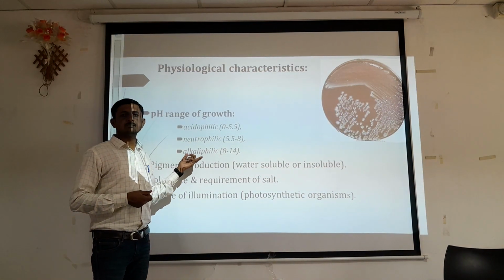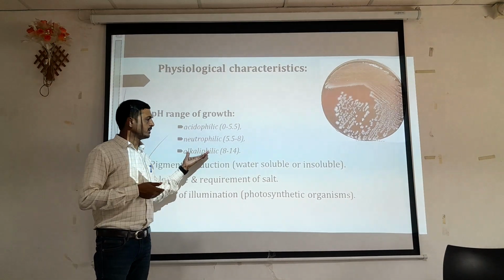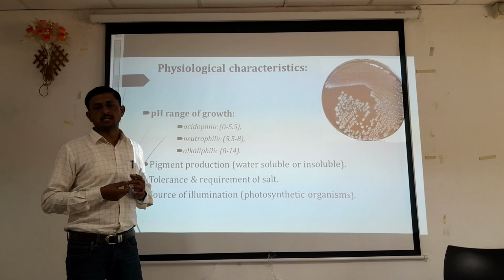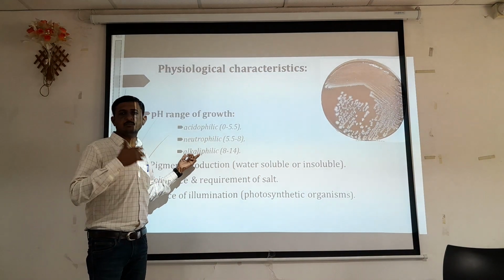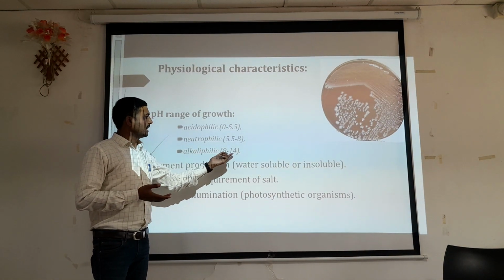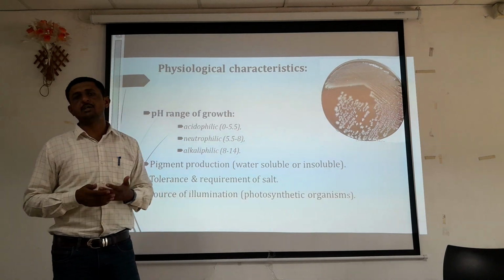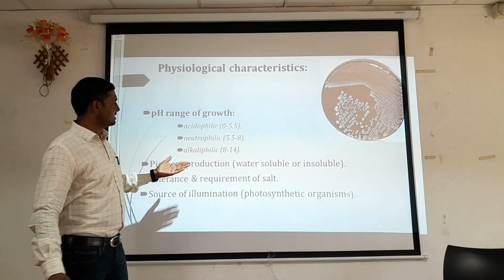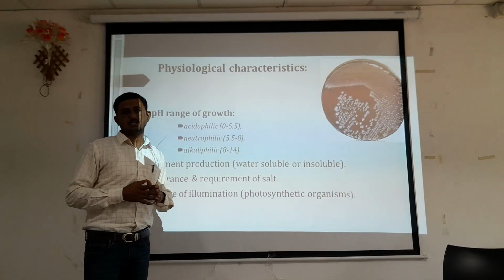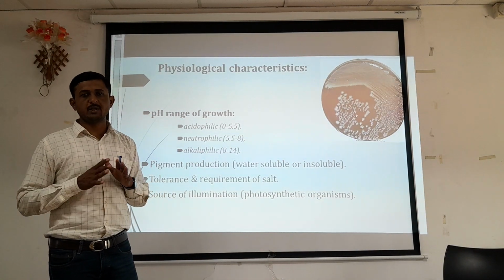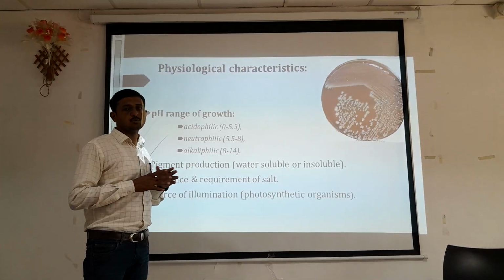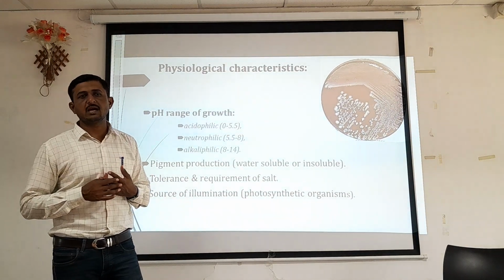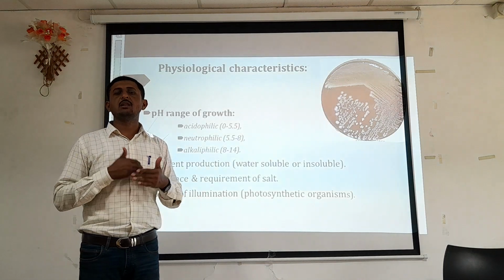Another group of organisms, depending upon the pH requirement, are the alkaliphiles, or we can say basophiles. Alkali means basic condition or basic pH, which is above pH 7. It is from pH 8 to 10, a strongly basic condition. In that condition, these organisms can survive optimally. That's why they are categorized as alkaliphilic organisms, or in other words, alkali-loving organisms.